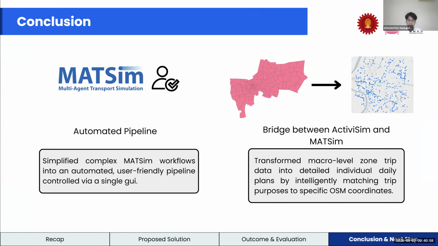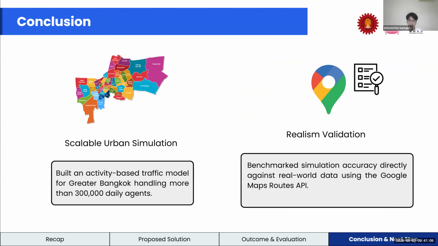Second, we build ActivitySim and Maxim, converting Bangkok statistical travel data into daily plans, accurately mapped on OpenStreetMap. Third, we build a Bangkok traffic model handling over 300,000 daily agents, which can be adapted to other regions. And the last, we verify our model accuracy using real travel times from the Google Maps API.